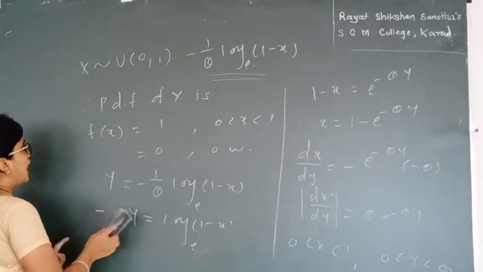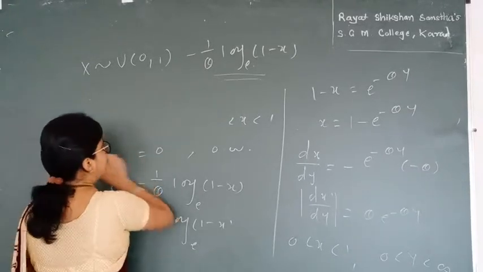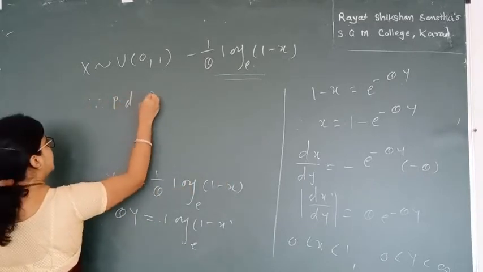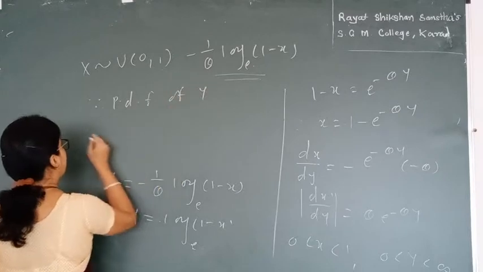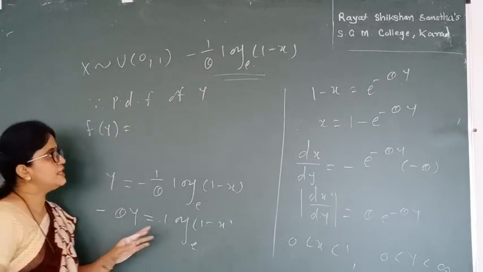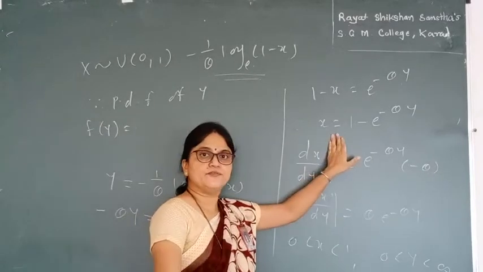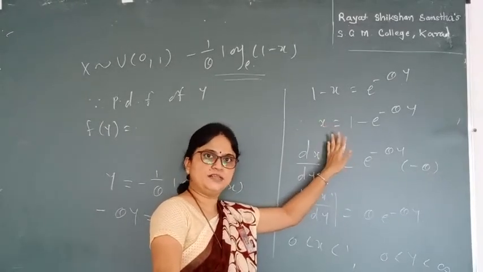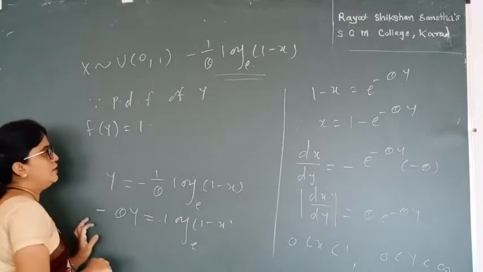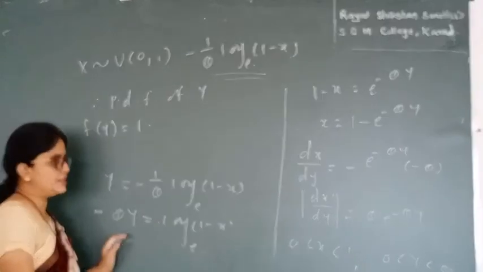Okay. Now the last step, that is I need to find the PDF of y, therefore PDF of y is f of y. So we simply put the value of this x in our fx. But our fx is a constant term, that is 1. So we have only the constant 1 into modulus of dx by dy.